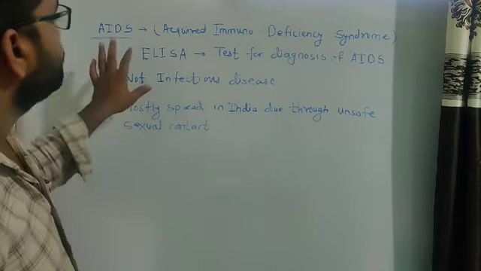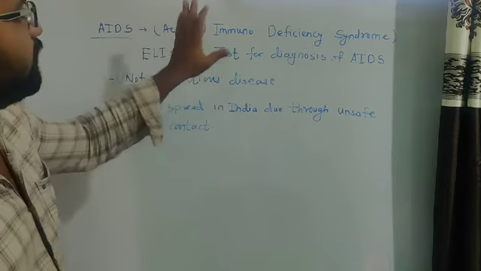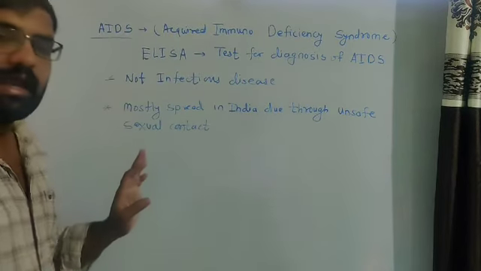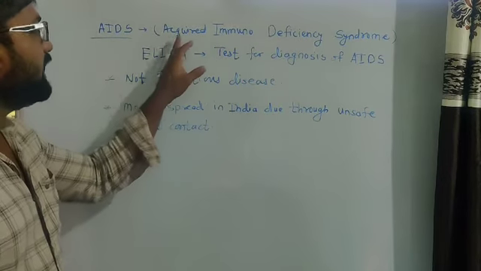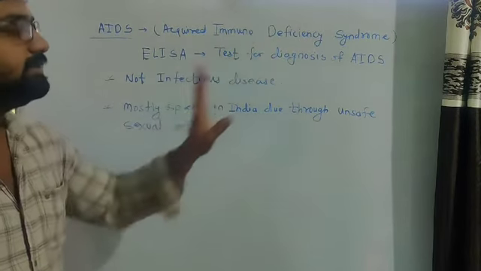Now today we have to see the third disease, that is AIDS, HIV AIDS. Its long form is acquired immunodeficiency syndrome.